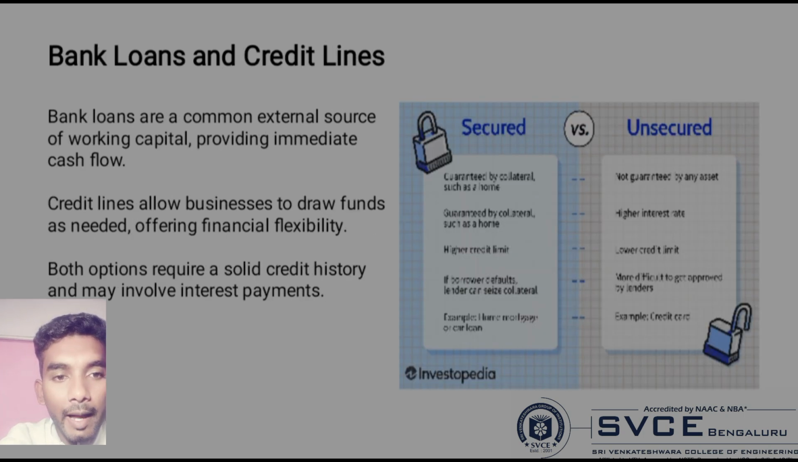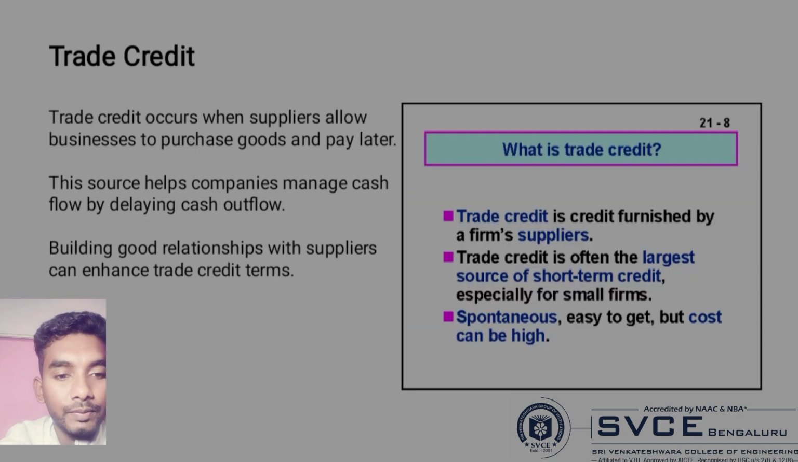External sources: bank loans and credit lines. Bank loans are a common external source of working capital, providing immediate cash flow, and credit lines allow businesses to draw funds as needed, offering financial flexibility. Both options require a solid credit history and involve interest payments. With bank loans, companies can borrow short-term loans and use overdraft facilities from the bank to meet working capital needs.